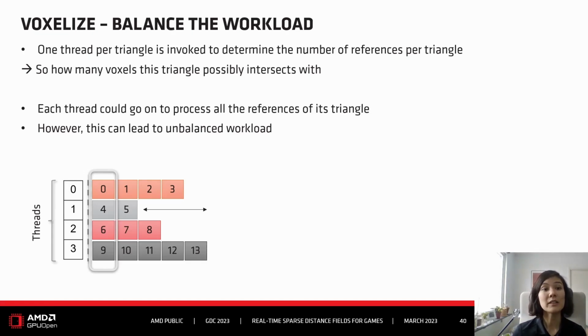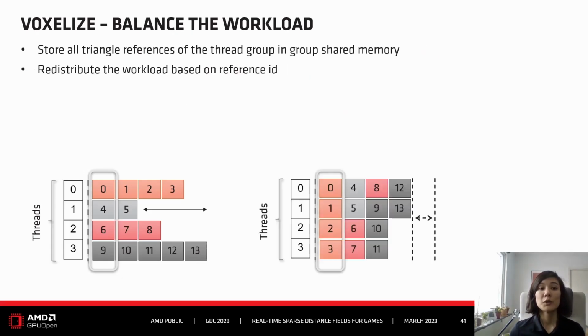So we could let each thread stick with its triangle and just process all the references of this triangle and verify if they're valid or not. But this can lead to quite unbalanced workload because some triangles will have a lot of voxels they might possibly intersect with, and other triangles might have just very few. So instead of letting each thread stick to their triangles, we store all the references in group shared memory.